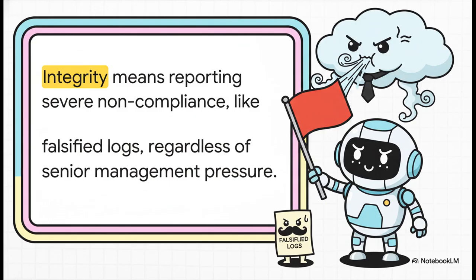And look, the tough reality here is that auditors sometimes uncover things people really don't want them to find. The source text gives a stark example. What if an auditor discovers that an organization has literally been falsifying their security logs to cover up a major data breach? Integrity means the auditor must report this severe noncompliance immediately. They have to resist any pressure from senior management to downplay the issue, sweep it under the rug, or change their findings, no matter what.